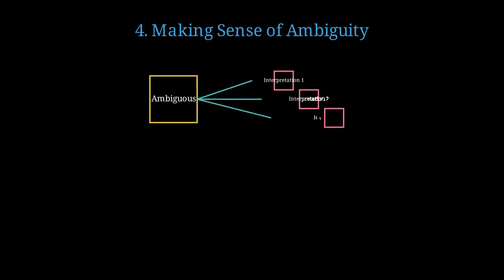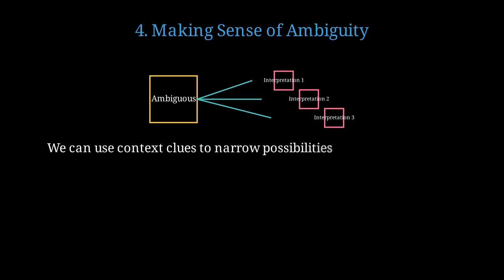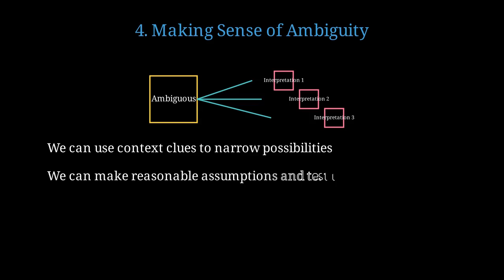Sometimes we need to work with incomplete or ambiguous information. Ambiguous input can lead to multiple possible interpretations, which is why clarity is so important in communication. Even with ambiguity, we can use context clues and surrounding information to narrow down the possibilities. We can make reasonable assumptions based on available information, and then test whether those assumptions lead to sensible results.